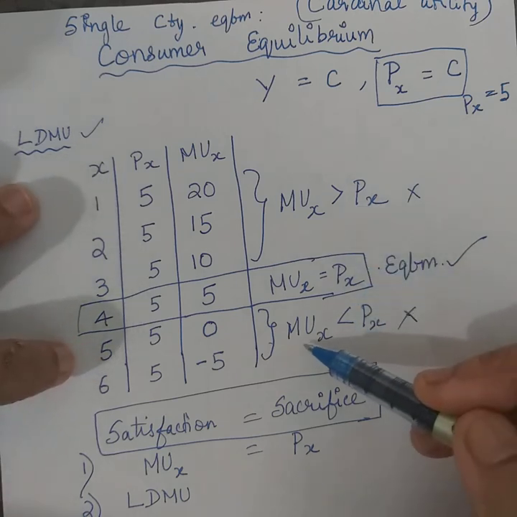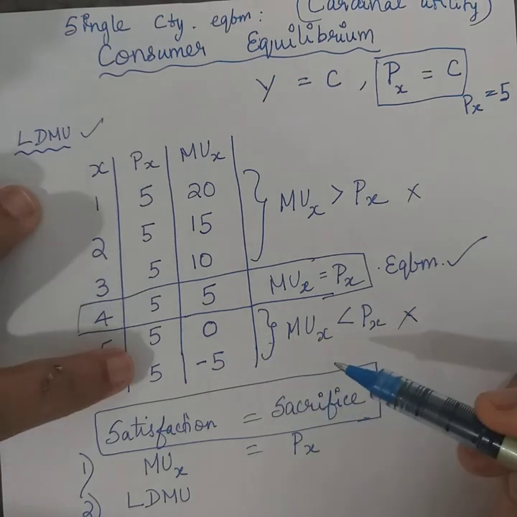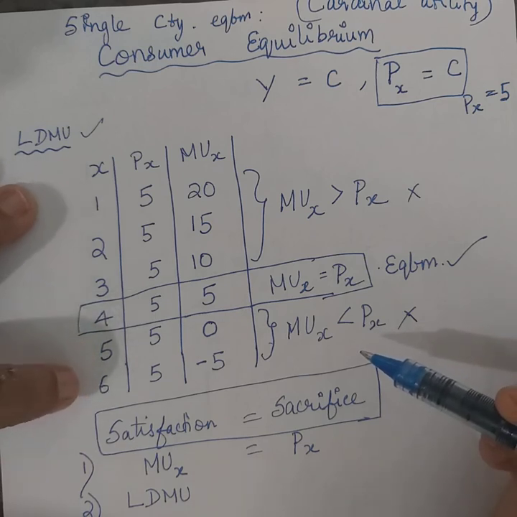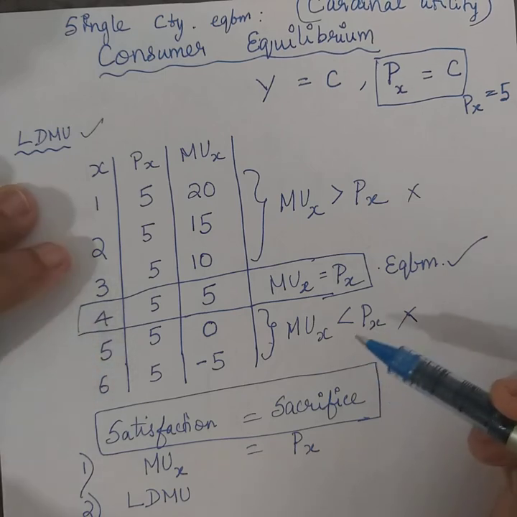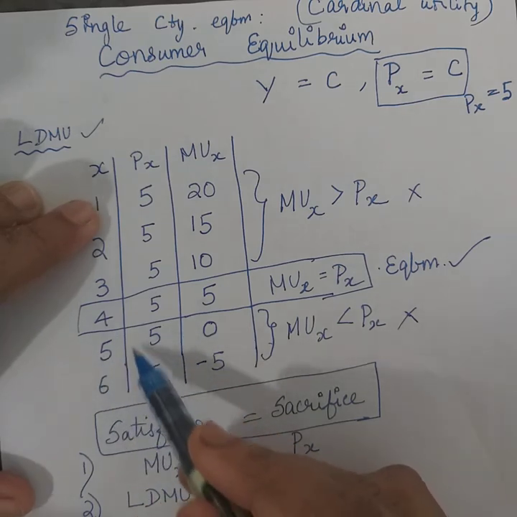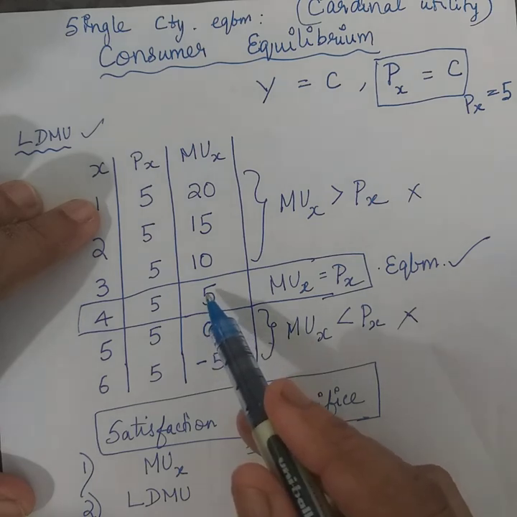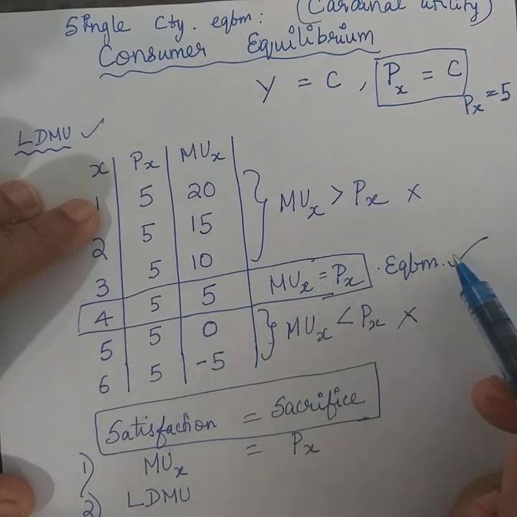And on the other hand, when marginal utility of the product is going to be less, then this is not going to be worth buying. These 5 and 6 units are not going to be worth buying. So the consumer will cut short on the purchase, will reduce the purchase. So when he reduces the purchase, where the consumer is going to stop consuming or reduce the purchase, what happens? This utility disappears, and then zero additional utility, and then see, he will be back to this. He will be back to this. So there he stops at this equilibrium.